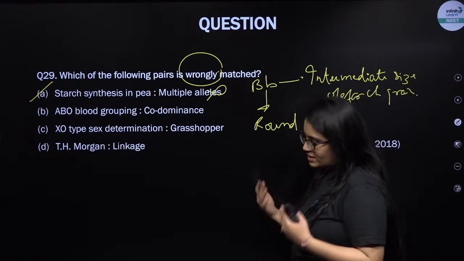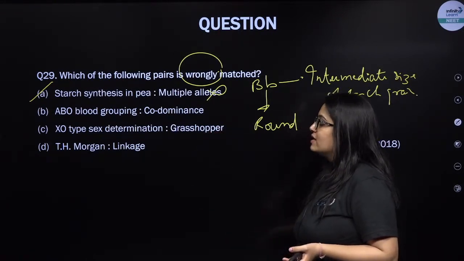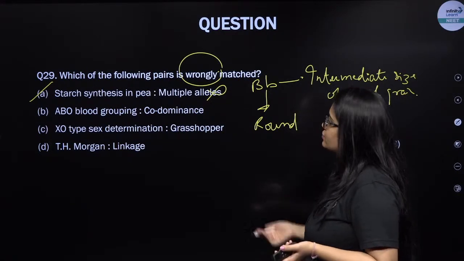ABO blood group codominance, right? Sex determination in grasshopper, right? Now we have seen that, right? And T.H. Morgan linkage, that is absolutely correct.